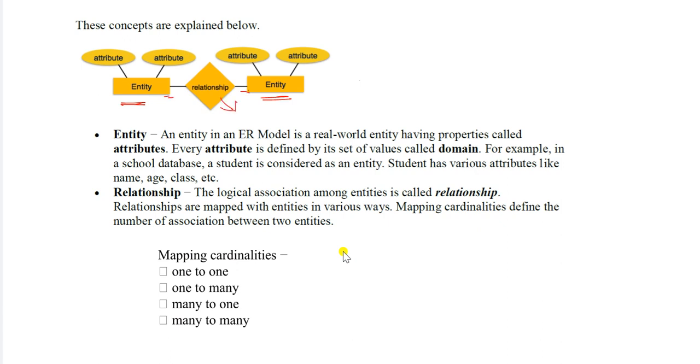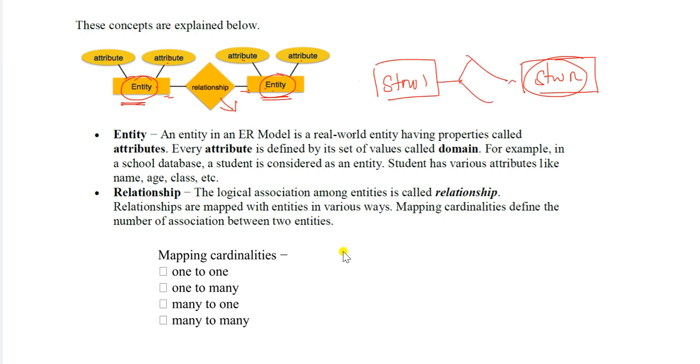Here the relationship is denoted as a diamond shape, and each entity has some attributes. If we make a relationship here, some common attribute will be there for this entity and for that entity. For example, you are a student with roll number 1, and another student is there. So we have two entities, and what is the relationship existing between you? You are friends. So you have some attributes.